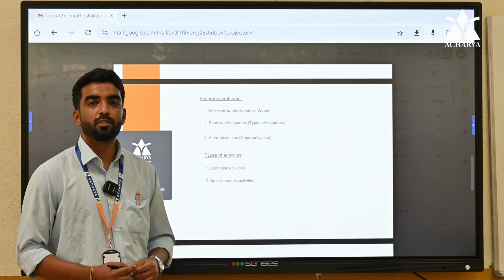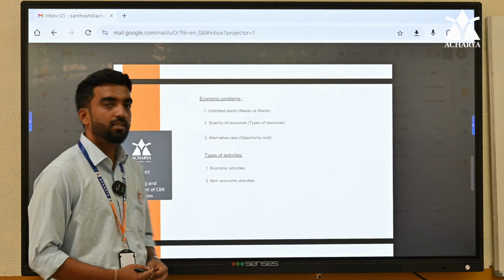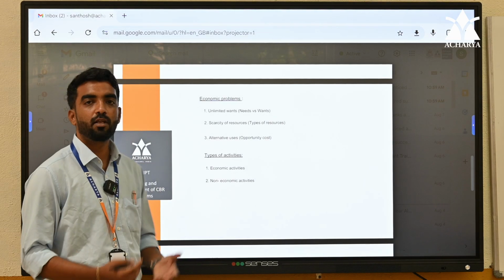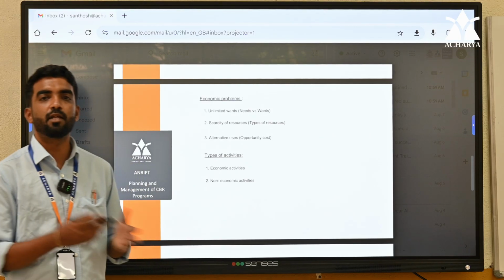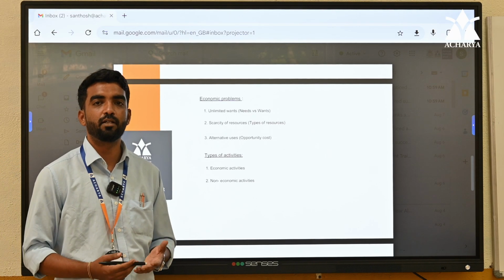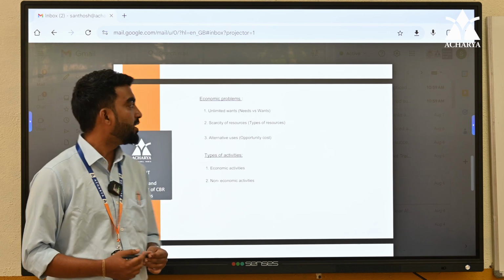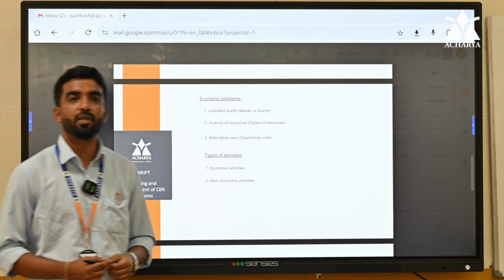There are a few economic problems to be addressed, and the major 3 are unlimited wants, scarcity of resources, and alternative uses. Before understanding unlimited wants, we should know what needs and wants are. Needs are basic necessities of life like food, shelter, education, health care. These are needs, they are not wants. Wants are desires. Desires meaning they are unlimited.